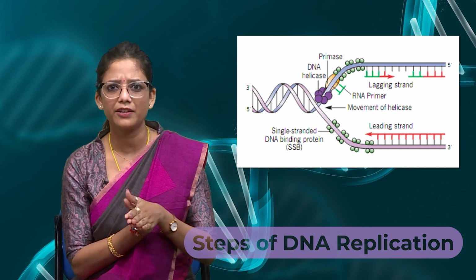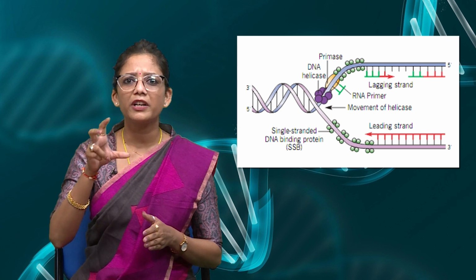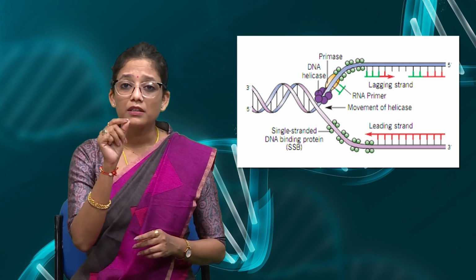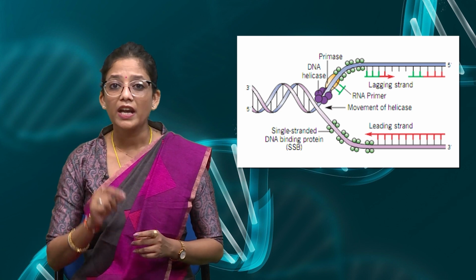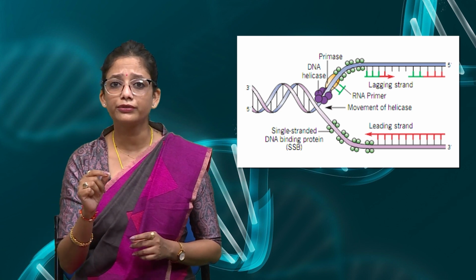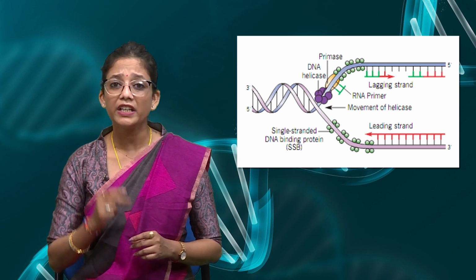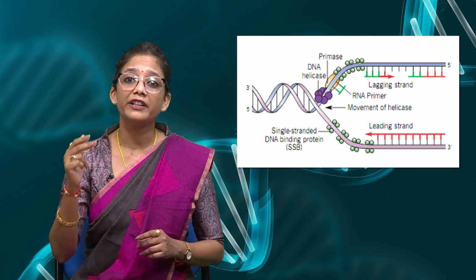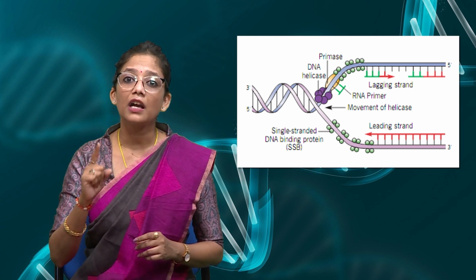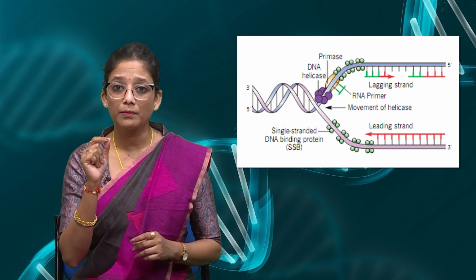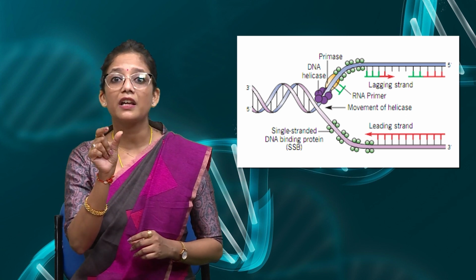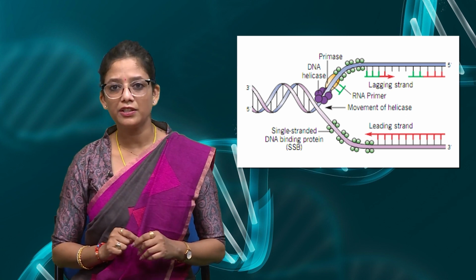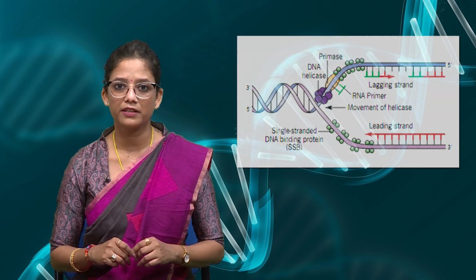Talking about steps of DNA replication, it starts with the helicase enzyme opening the double stranded DNA and making the replication fork, and SSB molecule stabilizing the single stranded DNA. Now the primase enzyme makes the RNA primer and it attaches to the strands of DNA, the DNA template. The RNA primer attaches to both the templates, and the DNA replication is initiated by the DNA polymerase enzyme.